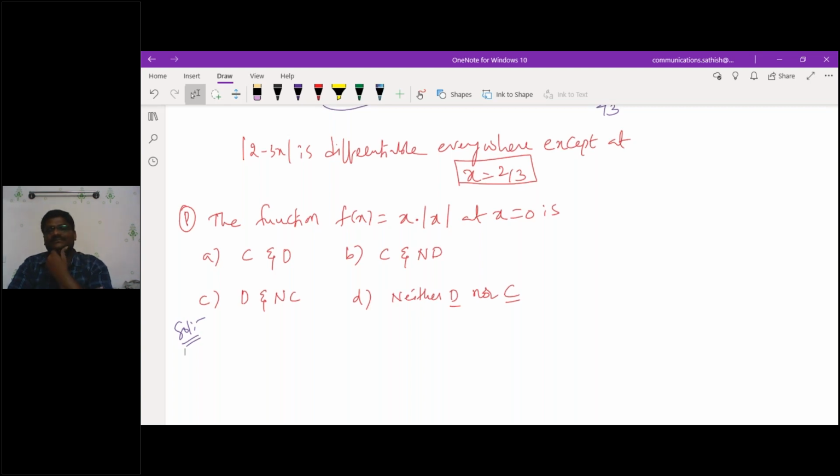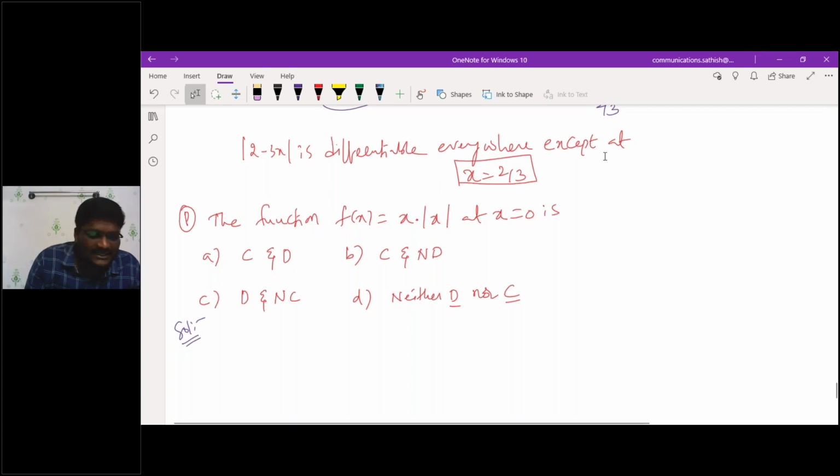Just multiply it. If you multiply x with mod x, you will have x square for x greater than 0, 0 for x equal to 0, and minus x square for x less than 0. Am I correct? Now tell me the answer for that.